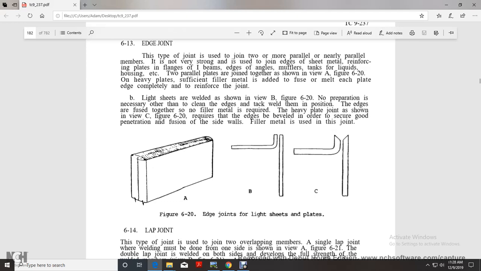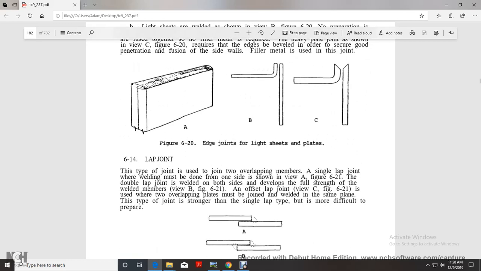The heavier plate is shown in view C of figure 620. It is required that the edges be beveled in order to be secure, with good penetration and fusion with the side wall, and filler metal is used in the joining. Figure 620 also shows the edge of light sheet plates.